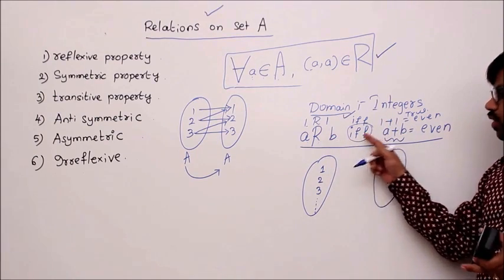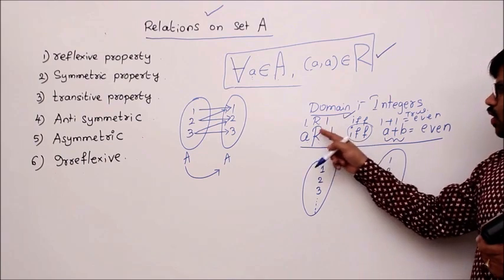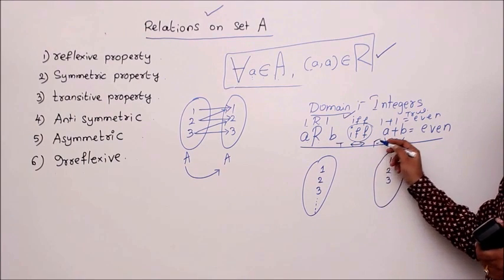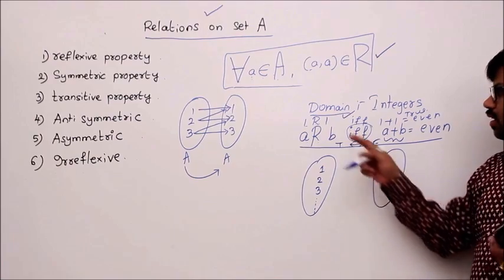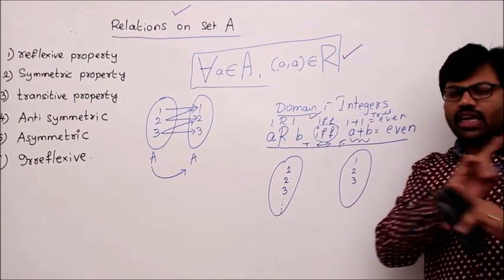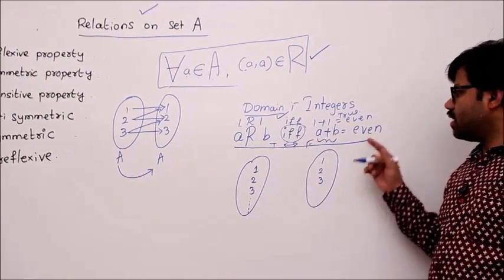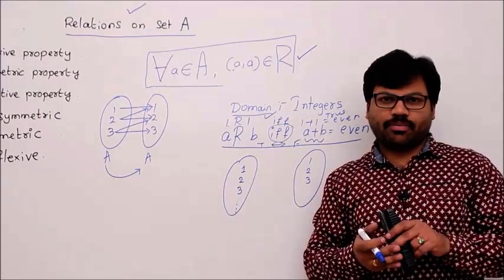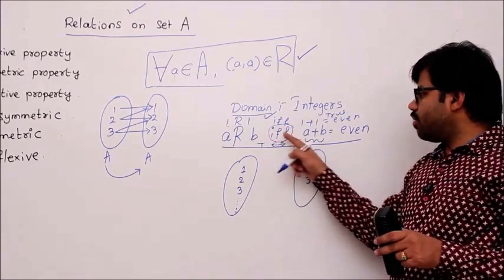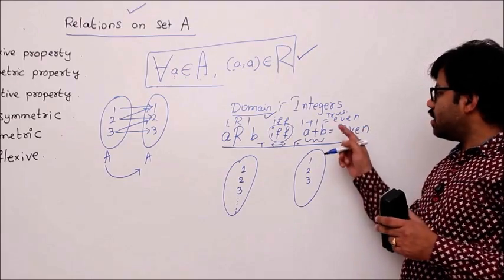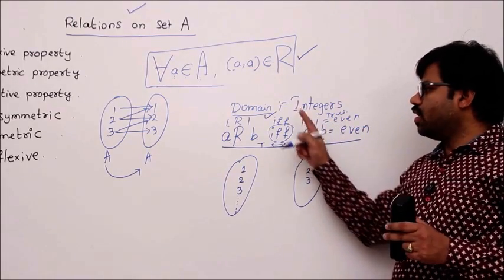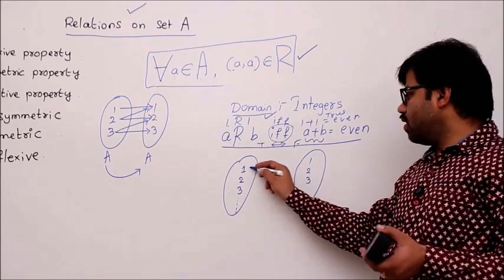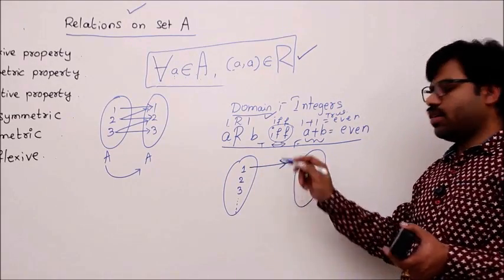If left is true, right is false, what happens is it is double implication. True double implication, false is false. But we know that this is the definition, and a definition cannot be false. Whenever I say something is a definition, we should treat it as a true statement. So if this statement is true, since a plus b is already an even number, then 1 definitely should be related to 1. That's why I can say that 1 is related to 1.